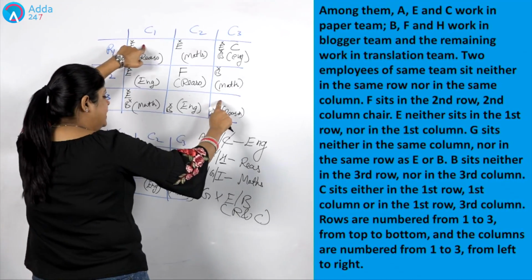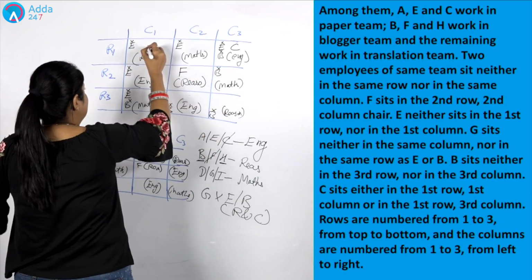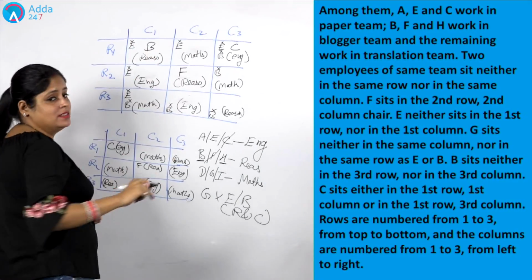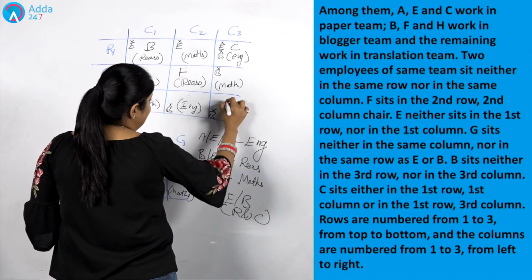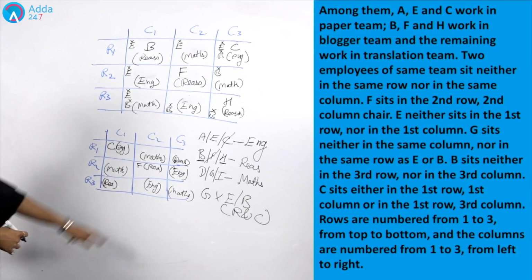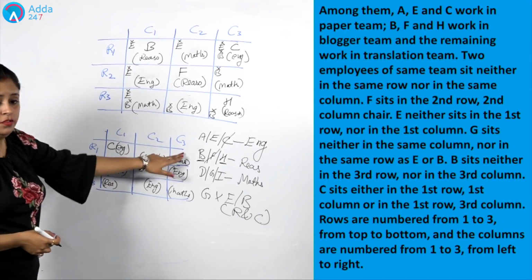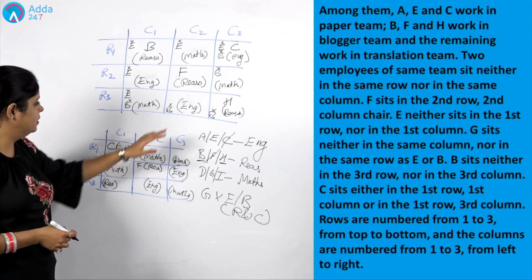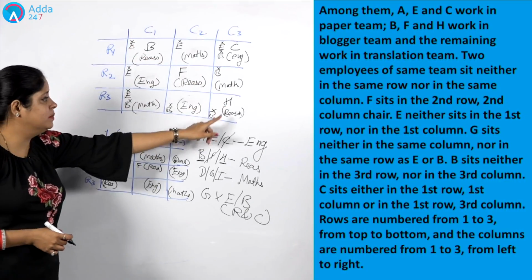So can I write B here? No. So I will place B here. If B is placed here, only one of them is missing, and that is H. So H will be placed here. Now let's concentrate on the same thing here. These are the two left out positions for reasoning. Means one of them will be allotted for B and one of them will be allotted for H.